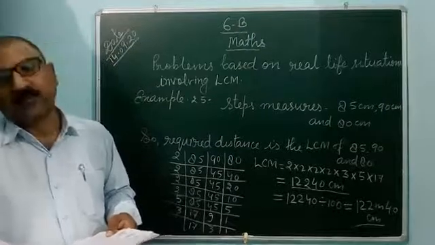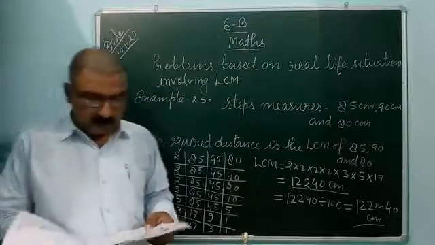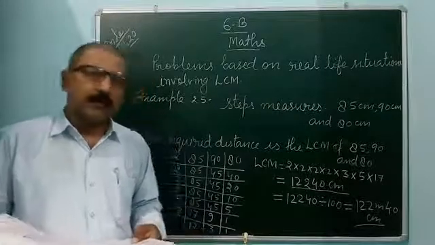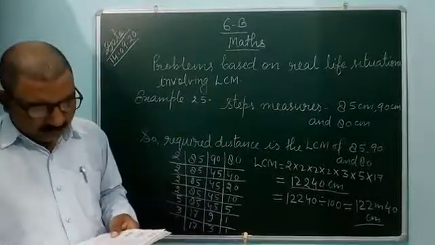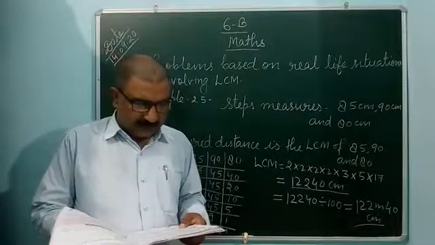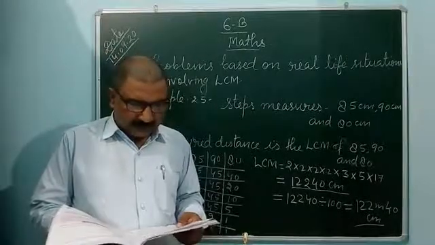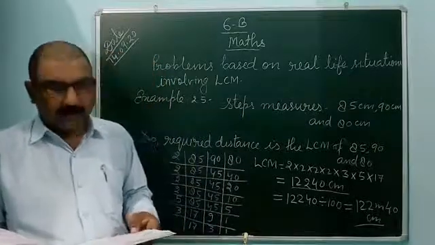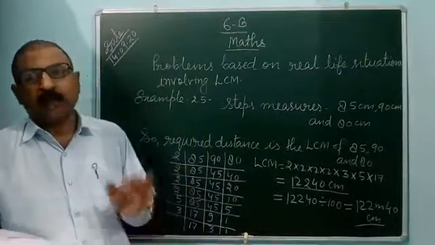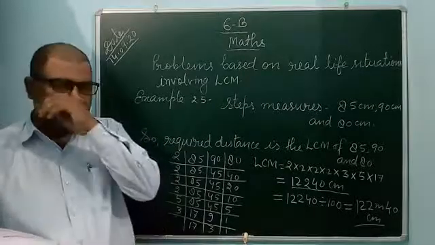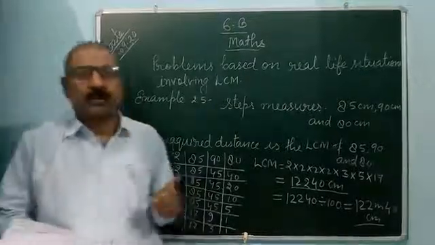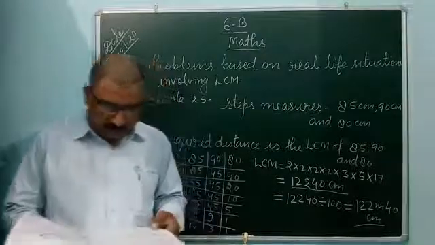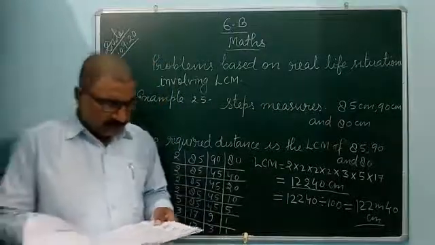You can change 120 minutes into hours. So 2 hours it will come, because 60 minutes is equal to 1 hour and 120 minutes is equal to 2 hours. So it is clear. The bells will ring simultaneously 2 hours after 11. So 11 plus 2 hours, it will come as 1 p.m. So the bells will ring again at 1 p.m. Example 27 also you can solve.